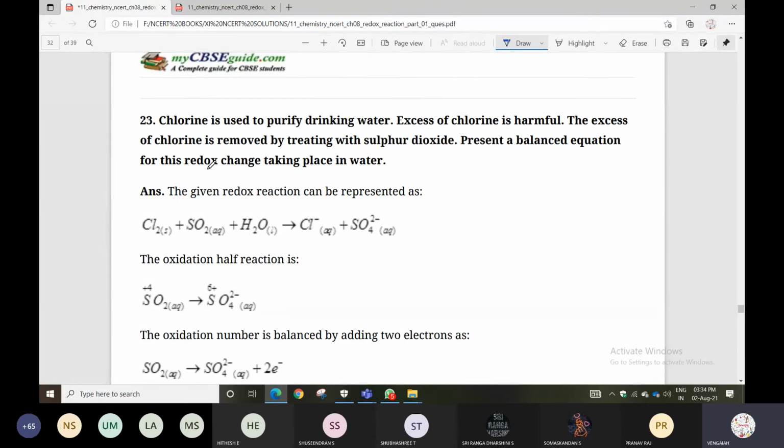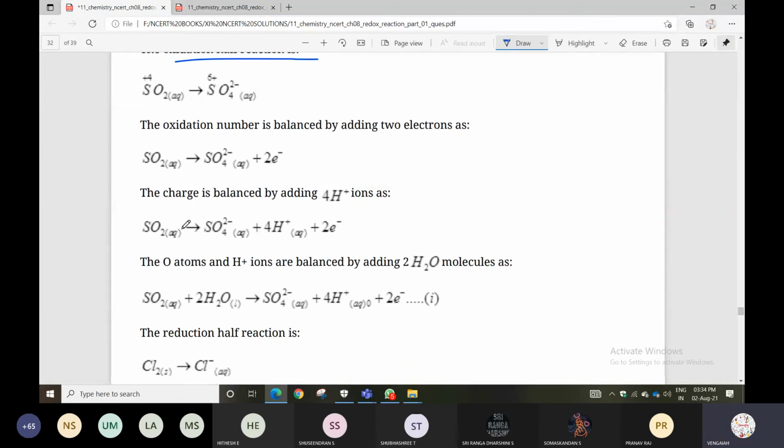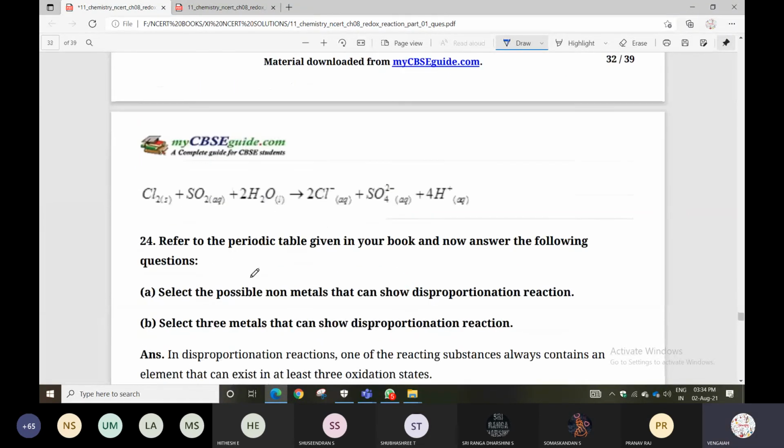Excess chlorine is removed by treating with sulfur dioxide. Suppose we are adding excess of chlorine; for removing chlorine, they are using SO2, sulfur dioxide. So present the balanced equation for this redox reaction taking place in water. Listen here. The given redox reaction can be represented as chlorine reacting with SO2 and water, that forms Cl minus. Make it into oxidation reaction and reduction reaction, then balance. Finally, add the two reactions.